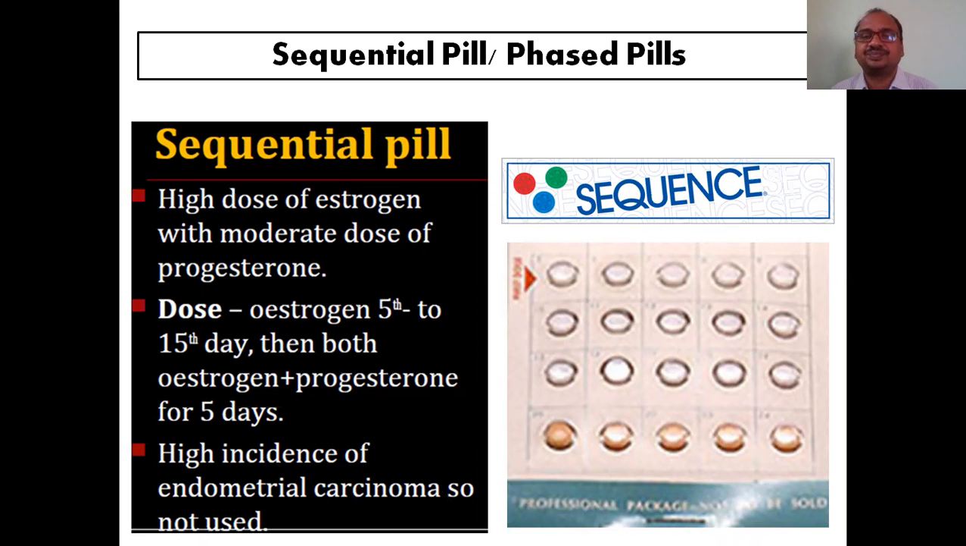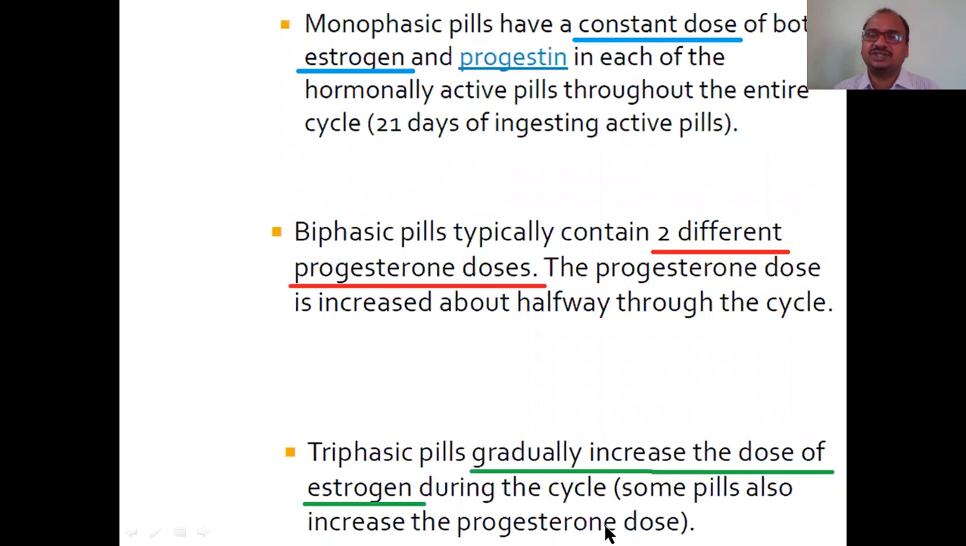This is also called a phased pill because it consists of 3 phases: monophasic, biphasic, triphasic. What is a monophasic? It consists of a constant dose of both estrogen as well as progesterone. Here, two different progesterone doses, progesterone only, available in a small dose and a big dose, then you can say it is a biphasic pill. Only one hormone, here there is no estrogen.